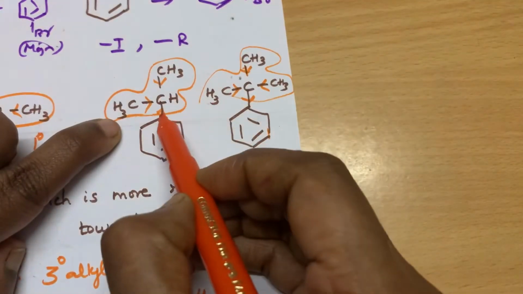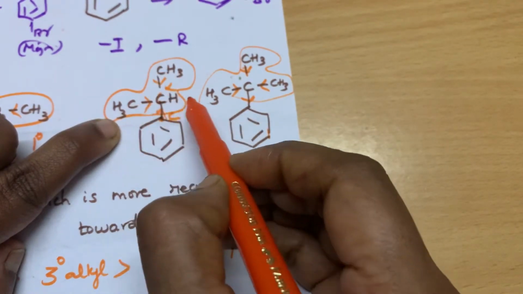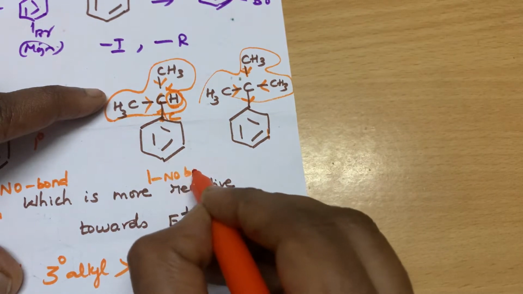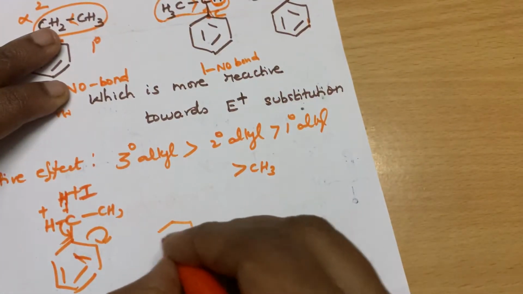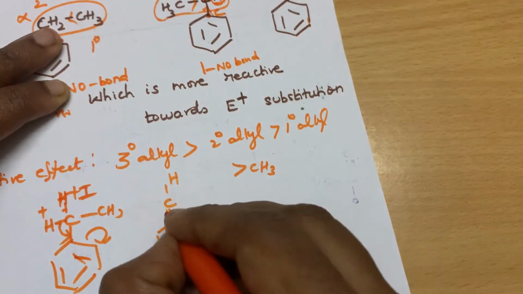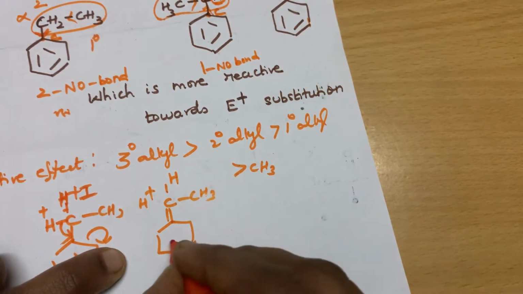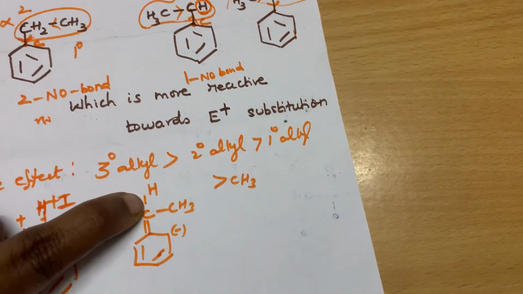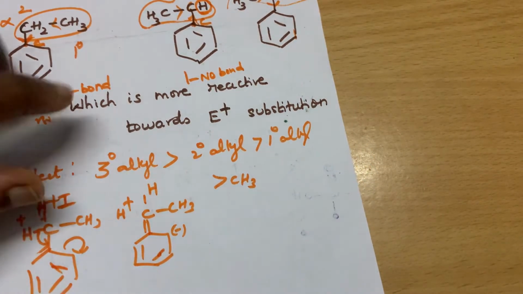Here this is the carbon of interest, this is the alpha carbon, these 2 are beta carbons. So this has only 1 hydrogen, so it can give only 1 no bond resonance structure. Why is it called no bond resonance? Because in the resonance structure, there is no bond between the hydrogen and the carbon. Similarly this hydrogen will also undergo it.